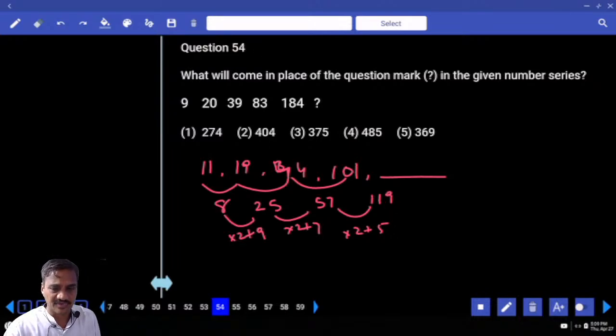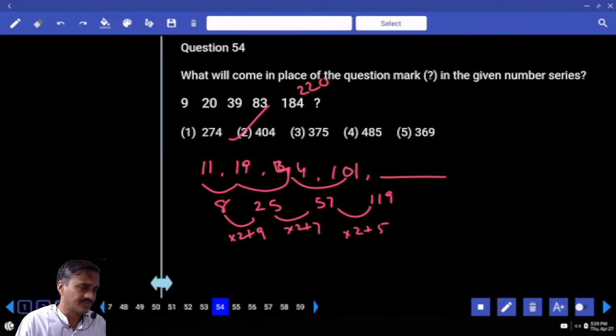Isn't it? Now this 119 plus 101, how much should it be? 220. Now when 220 is added to this one, what is the number here? 404, choice. Then 404. Is it right? 220 is the difference.